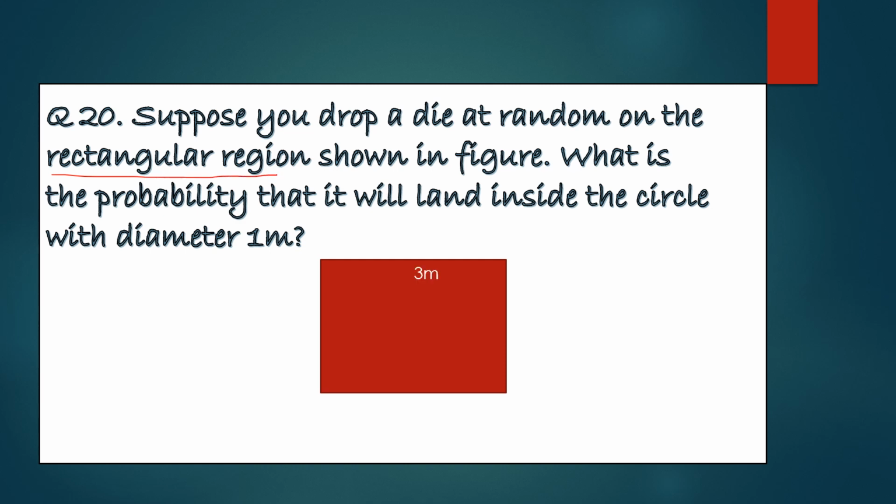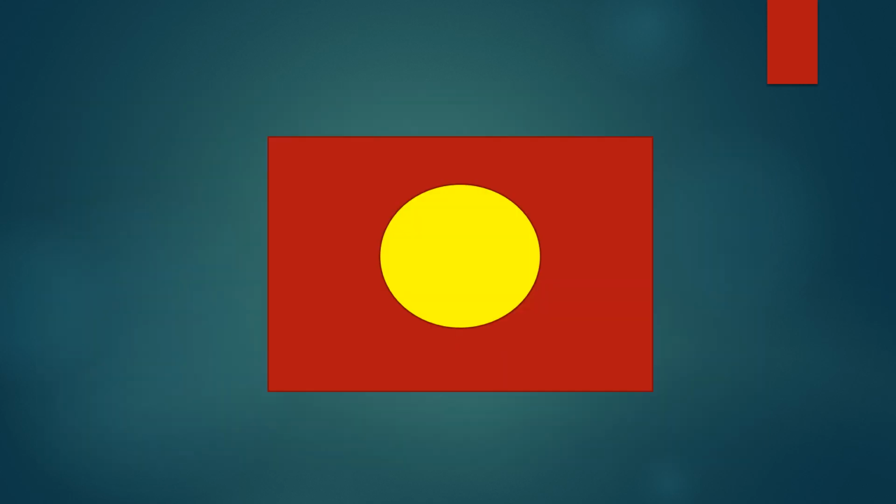Its length is 3 meter and its breadth is 2 meter. And there is a circular region inside it, and its diameter is 1 meter. Suppose if you throw a die, you have to tell what is the probability that it will land inside the circle. So let's visualize this.